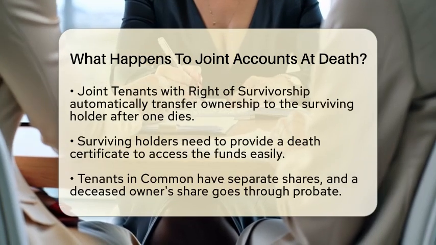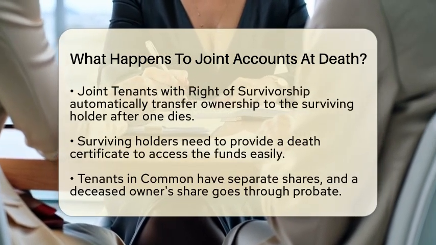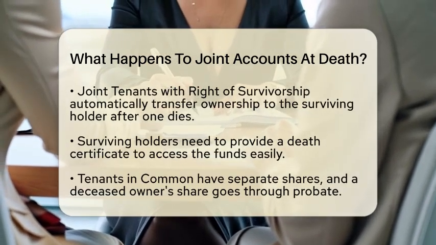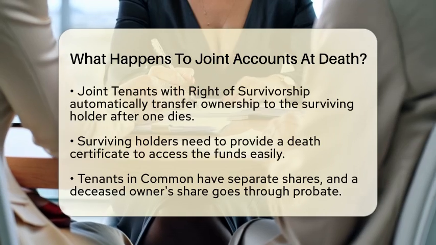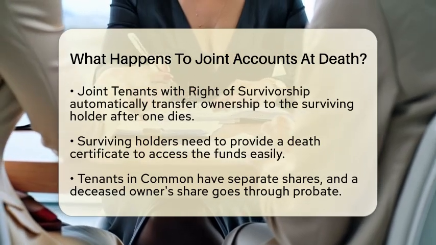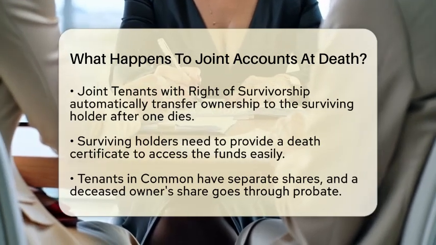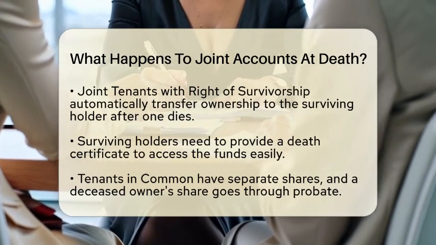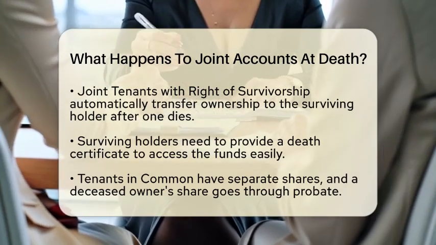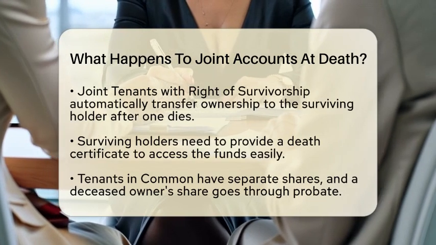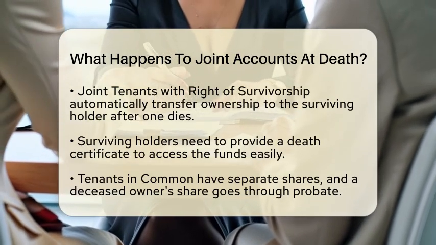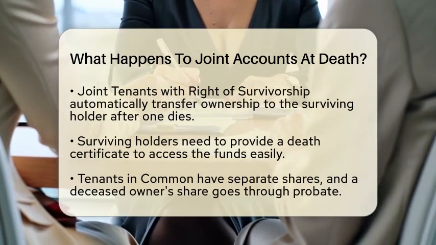There are different types of joint ownership. The first is joint tenants with right of survivorship. In this arrangement, when one owner dies, the remaining owners automatically inherit the deceased owner's share. This makes it easy for the surviving account holder to access the funds. They just need to provide a death certificate to the financial institution, and the process is usually straightforward.